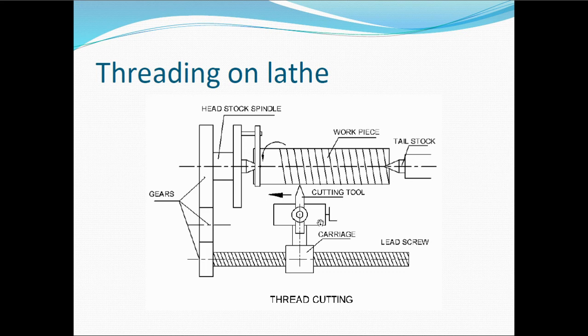And a very important operation that we perform on the lathe is the threading operation. You can see that on nuts and bolts, threads are present, and these threads are made with the help of the lathe machine. Here you need to make some adjustments. You need to set the gear ratios, and the set gear ratios will provide the threads. This arrangement of gears is specially done for deciding the pitch.